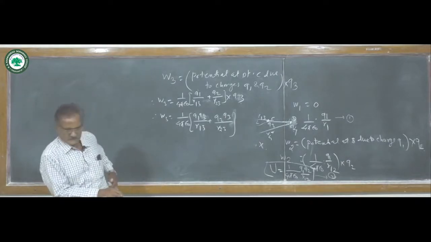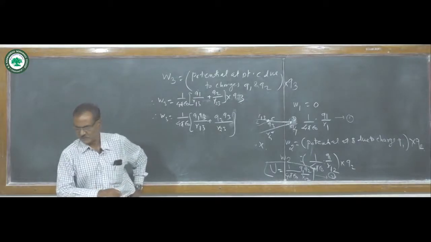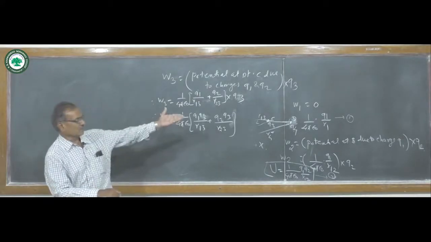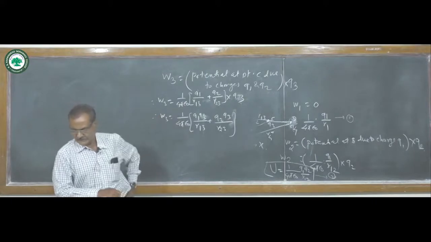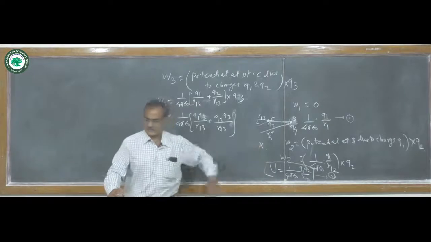Similarly, in bringing another charge, the fourth charge Q4, from infinity to the point D, and this distance is R4 from the origin.